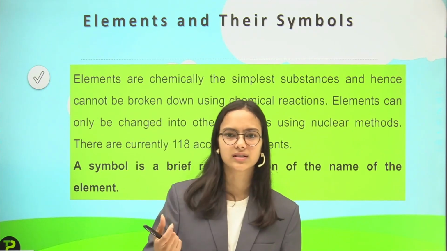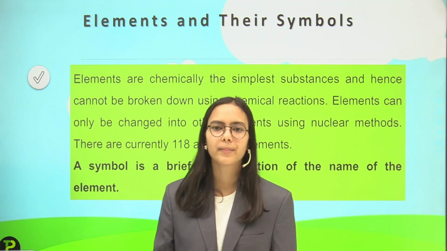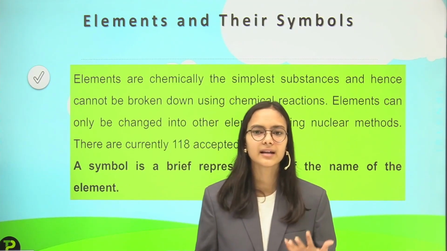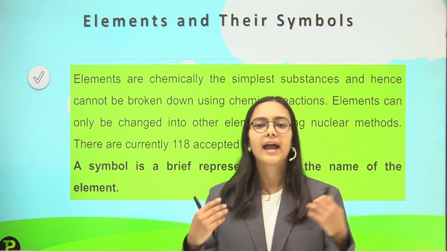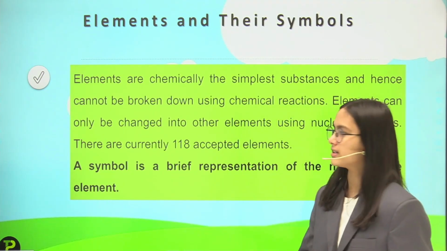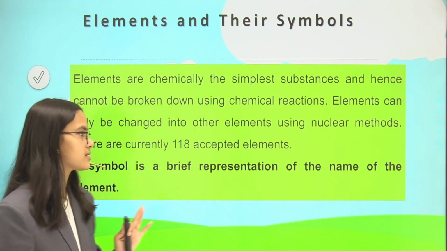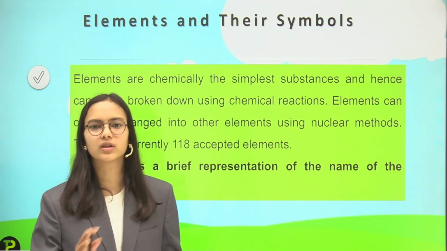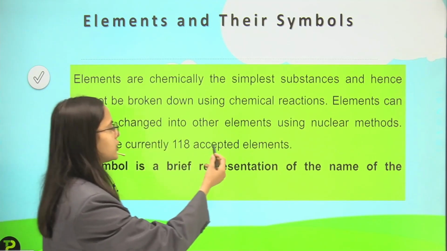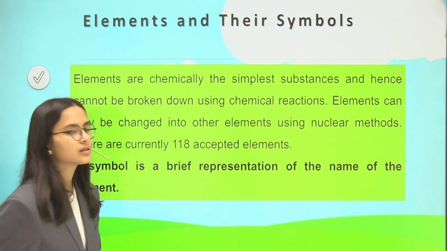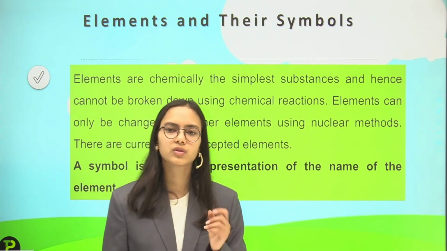Like oxygen is an element. Iron is an element. Copper, gold, nitrogen, helium, hydrogen. The gases, metals, non-metals are all under the category of elements first, and then they are further divided. So elements are the chemically smallest, simplest substances, which cannot be further broken down into other things using any kind of chemical reaction. Elements can only be changed into other elements using nuclear methods. If I want to change one element to another element, they can be transformed using nuclear reactions.